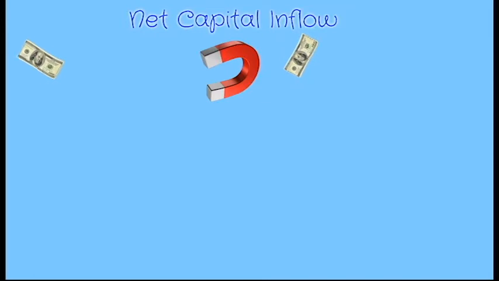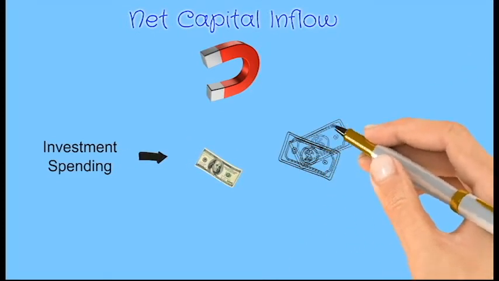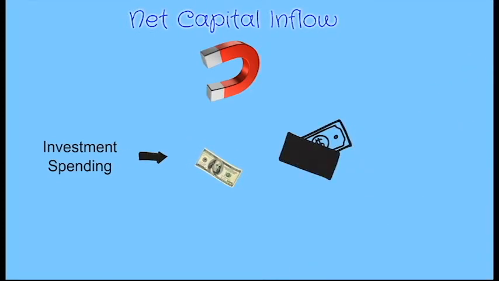Whereas in the case of an open economy, we need to consider the term net capital inflow. It is the total capital inflow into the country minus the capital outflow from the country. So in any economy, investment spending is equal to national savings plus net capital inflow. What we know now is that an economy's savings are used to finance investment spending. But how are these funds available for investment spending allocated among different projects?